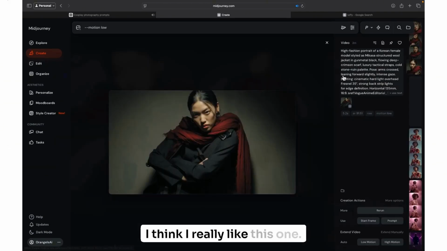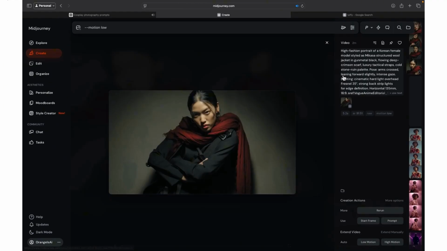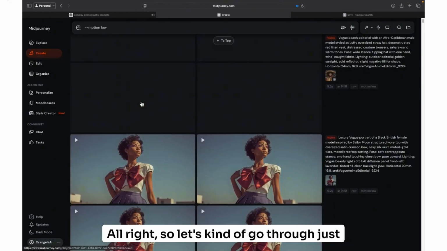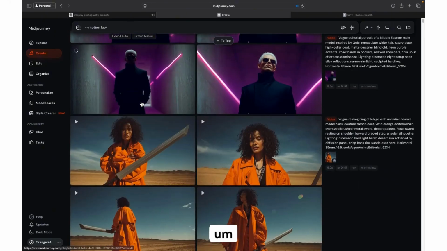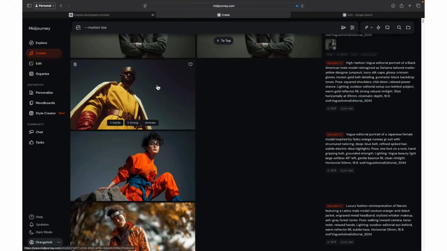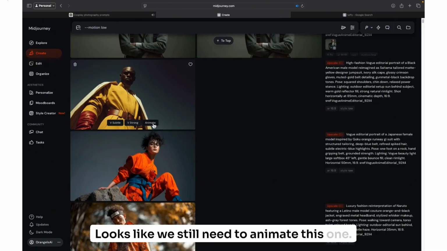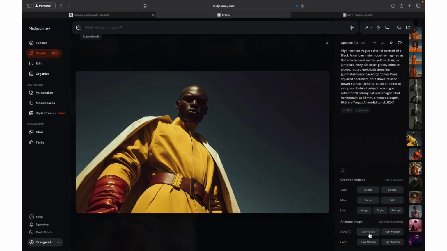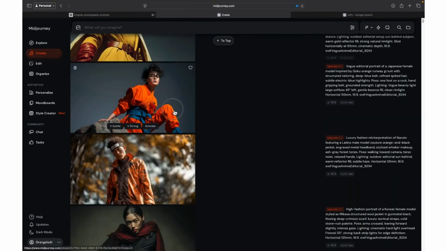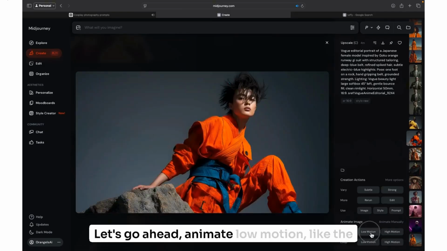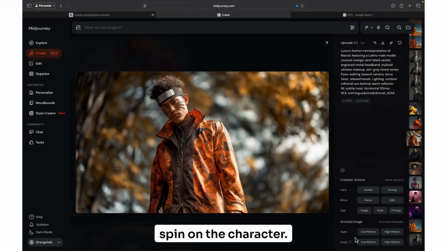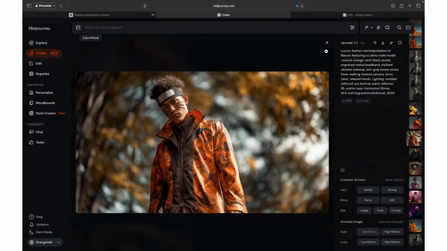I think I really like this one. All right, so let's go through just to make sure. It looks like we still need to animate this one. Let's go ahead and animate low motion. Let's go ahead, animate low motion, like the spin on the character. Low motion.